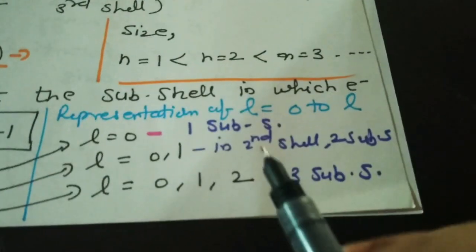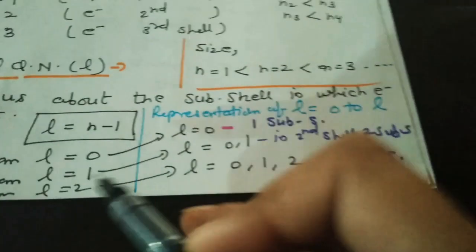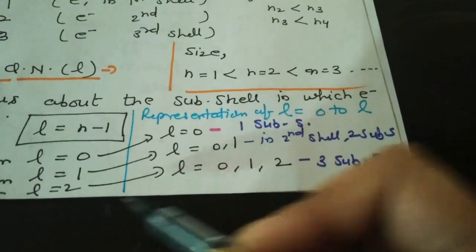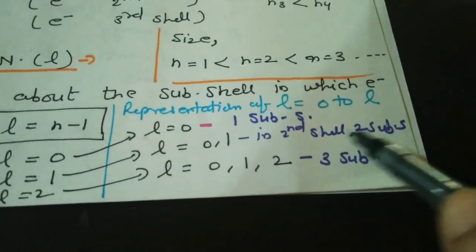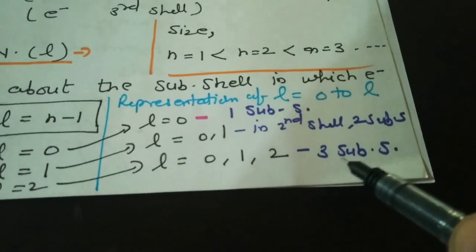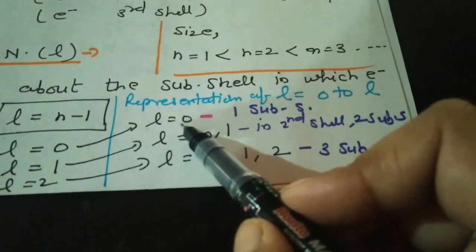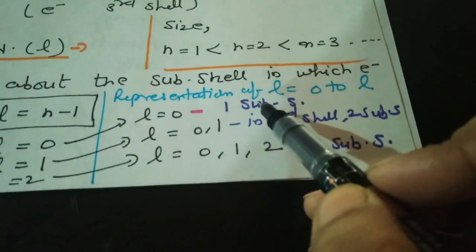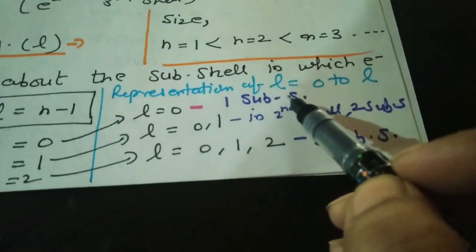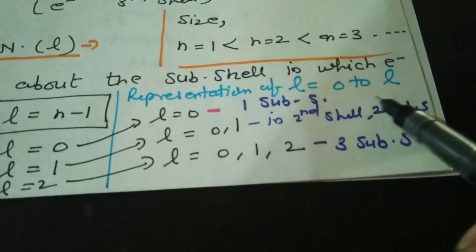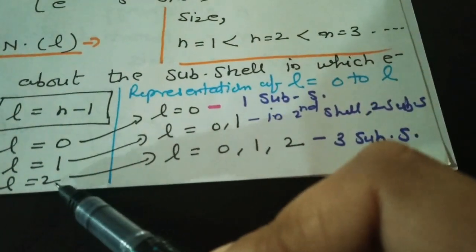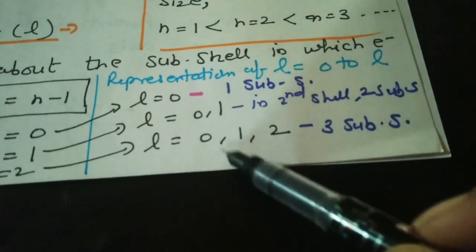And if L goes up to 2, it means in the third shell there are 3 subshells. If it is 0, there is 1 subshell. If L goes up to 1, there are 2 subshells. If it goes up to 2, there are 3 subshells: 0, 1, 2.